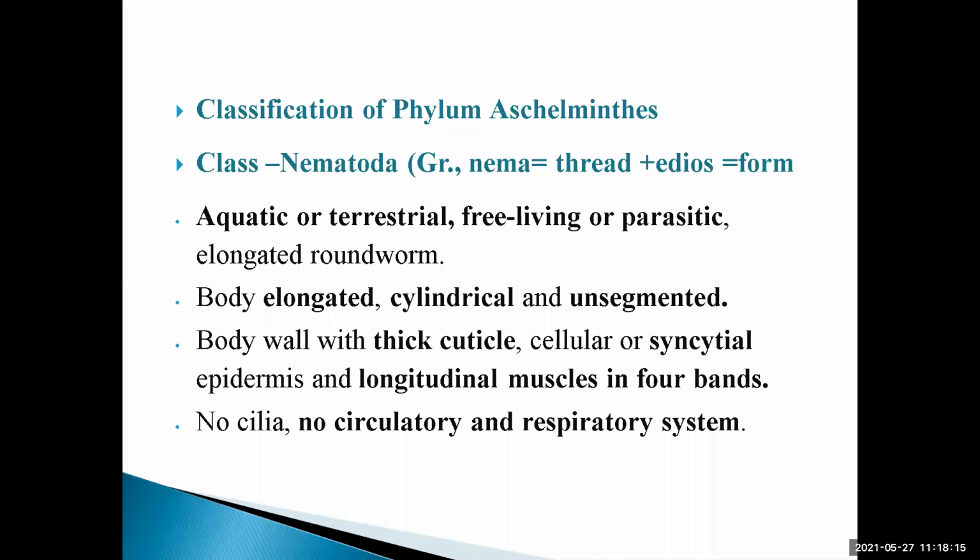Now see here, it is a specific thing. When we were talking about the general characteristics of phylum Aschelminthes, I told you that it might be roundworms or it might be flattened. Now here we are dealing with the particular class Nematoda in the phylum Aschelminthes. So in this class Nematoda, the animals are aquatic or terrestrial, free living or parasitic, and these are elongated roundworms. All roundworms are present, no flattened ones.